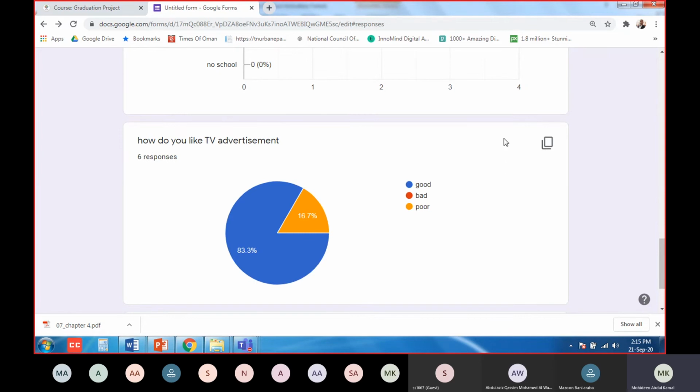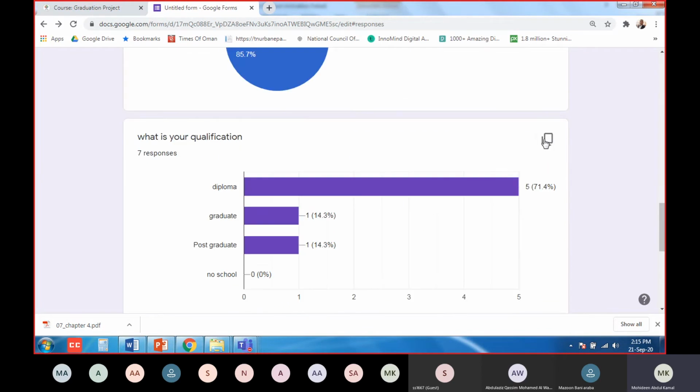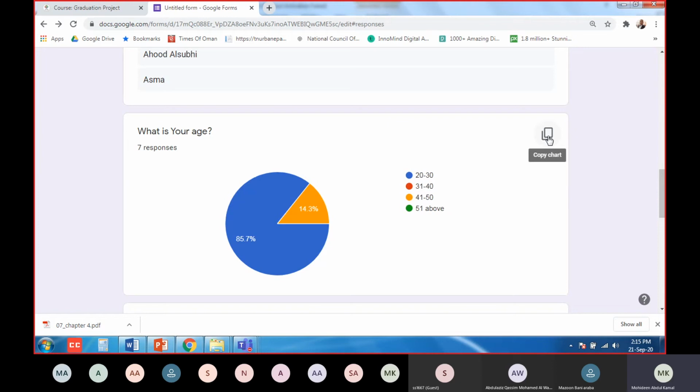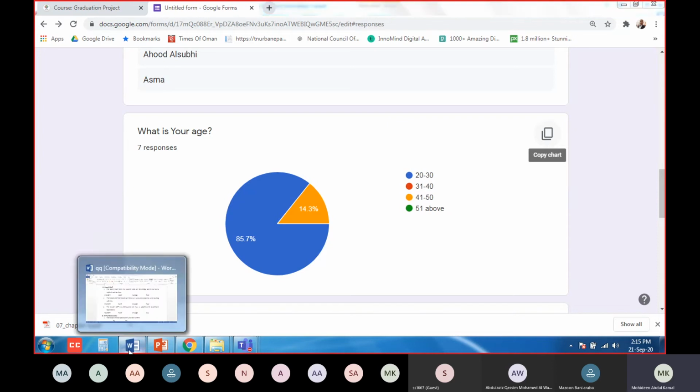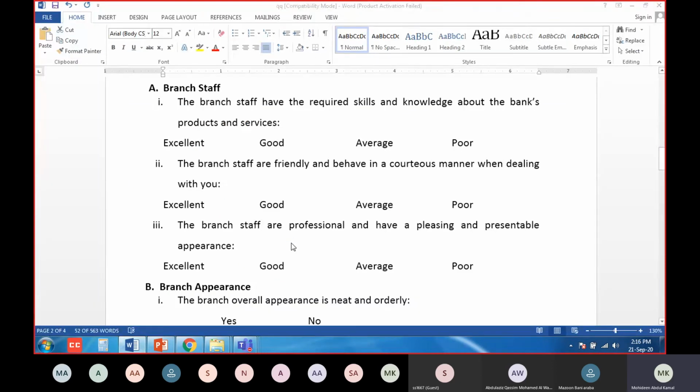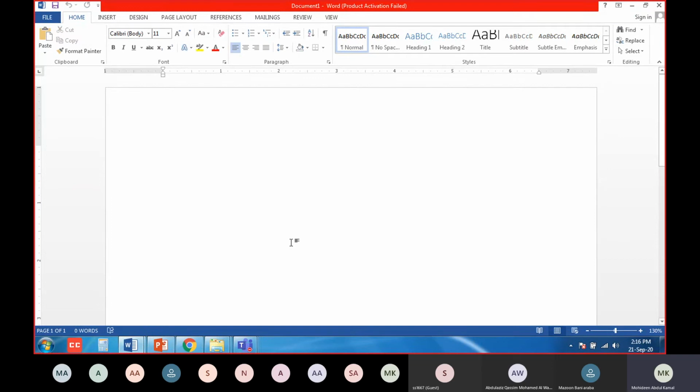Okay. Now once it is finished, what you will do, you see here there is one sheet called copy chart. Just copy it and go to your Word file wherever you are preparing the report. Go and paste it. Control C and Control V. Automatically it will get pasted.